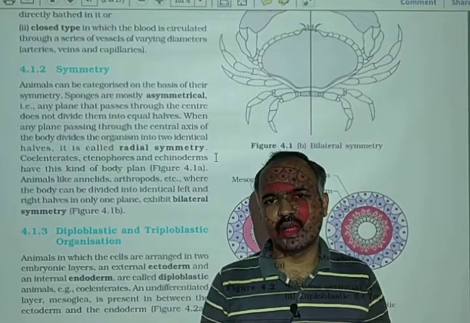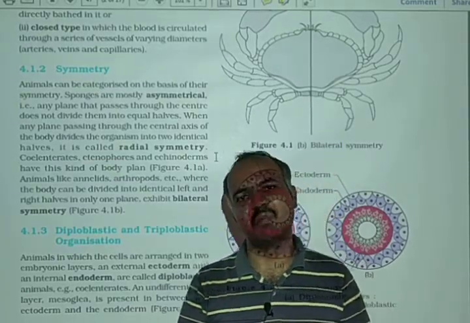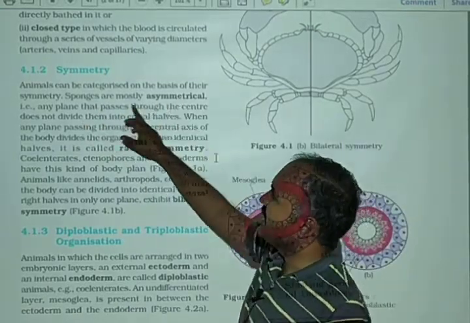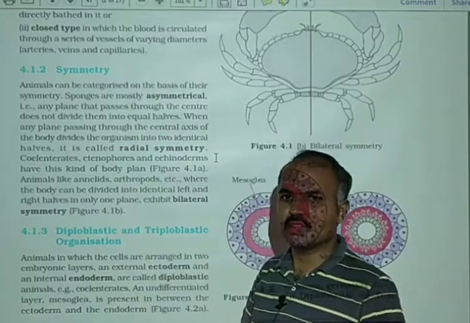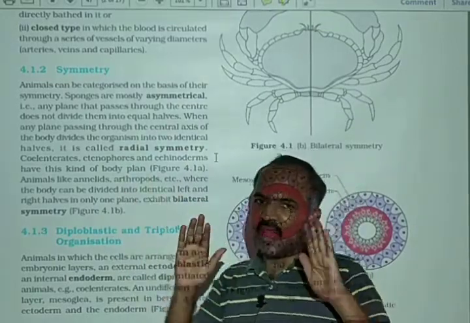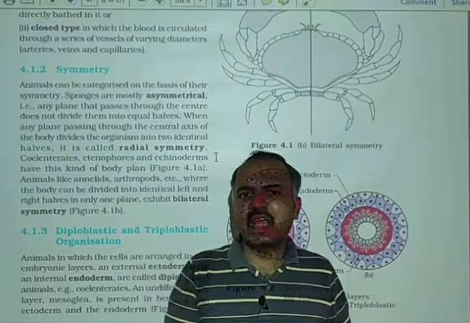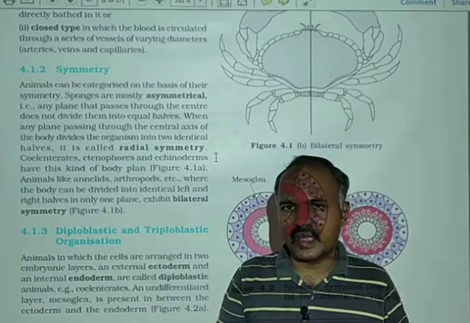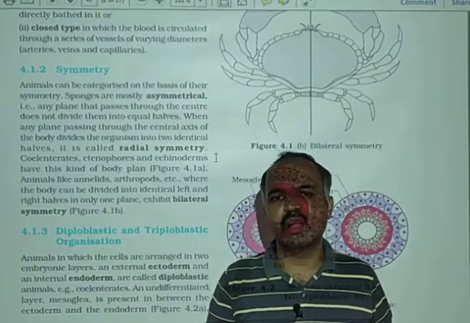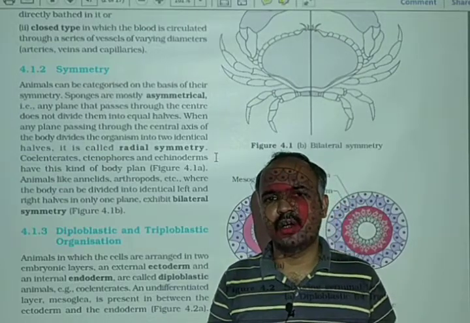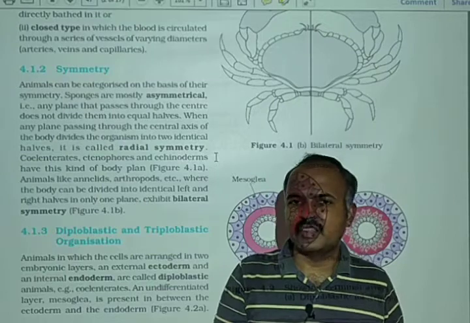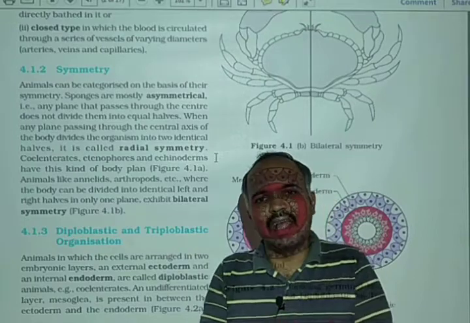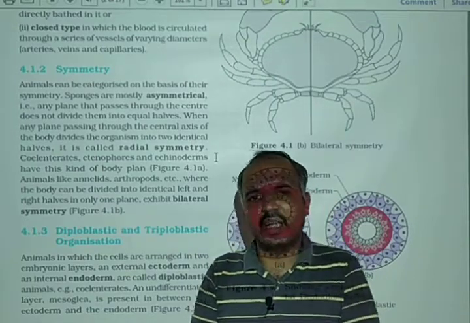We will try to classify animals on the basis of body symmetry. Animals can be categorized on the basis of their symmetry into 3 categories: asymmetrical animals, bilaterally symmetrical animals and radially symmetrical animals. So on the basis of symmetry we can categorize animals into these 3 categories.